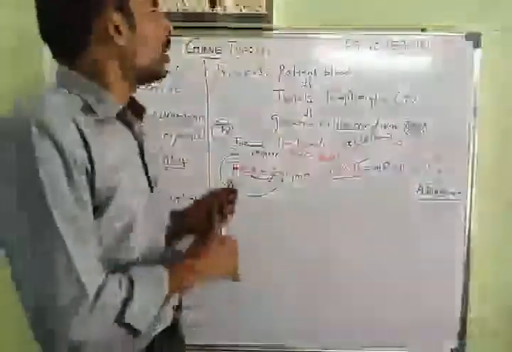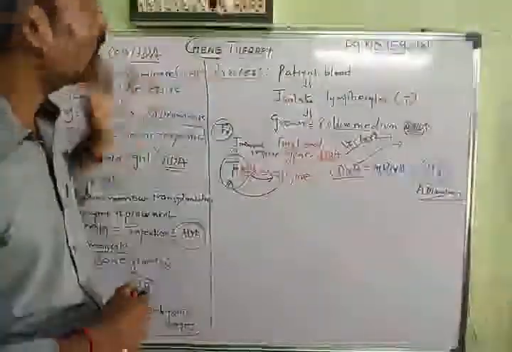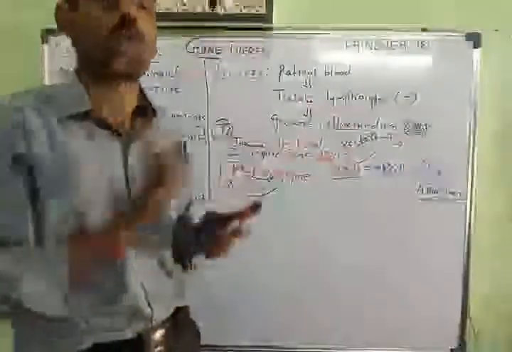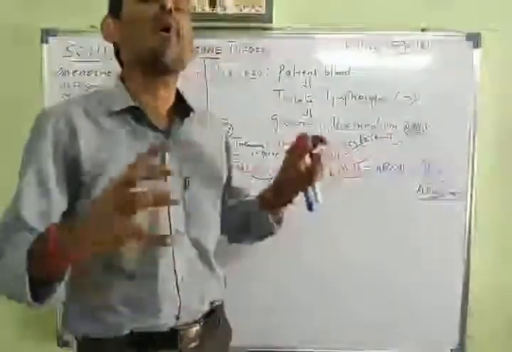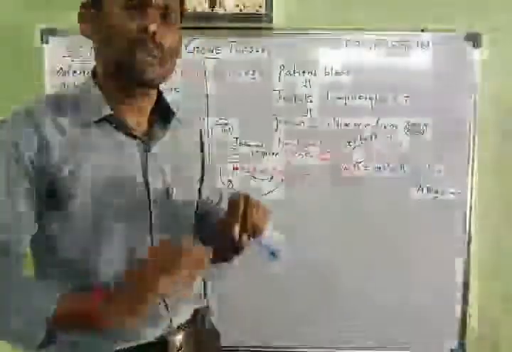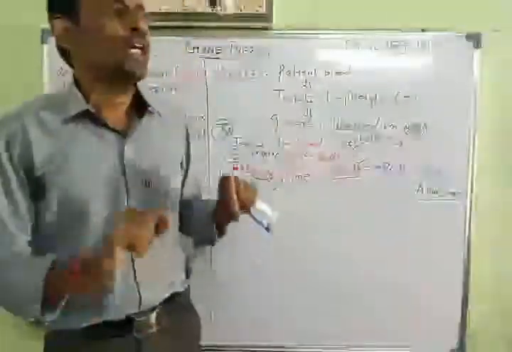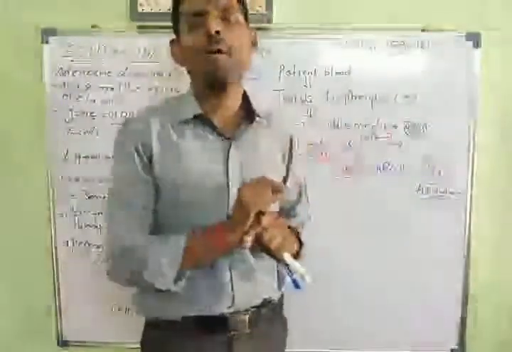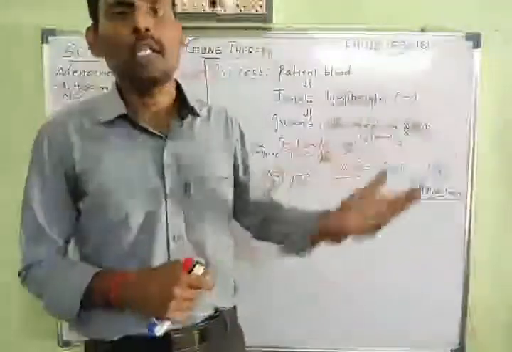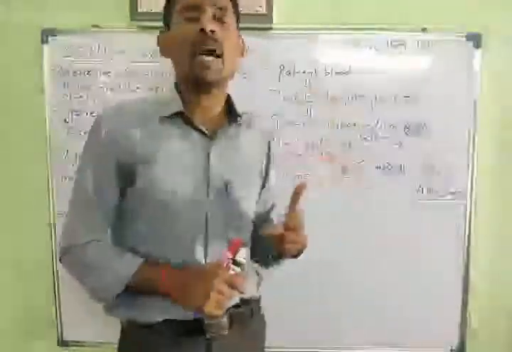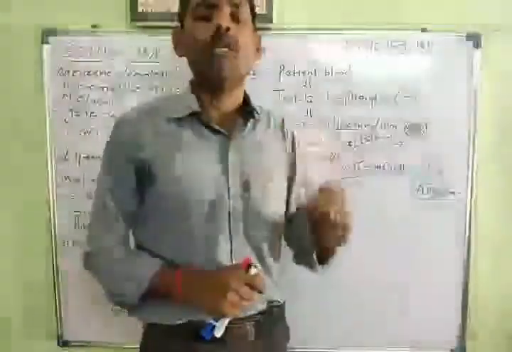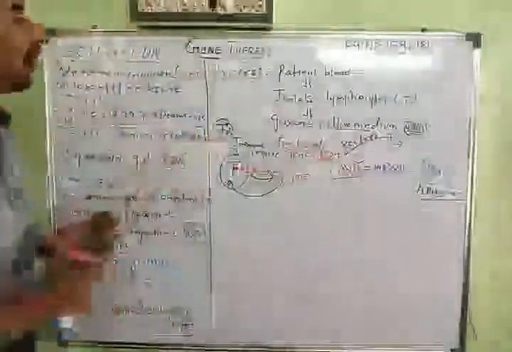If you do all this, the patient will not suffer from SCID, because SCID is a very serious disease. It is severe combined immunodeficiency, also called bubble boy syndrome, where the child's WBC count will be drastically reduced, and if the WBCs are not there, the child will be affected with very serious infections. Any infectious disease will affect that person, and the child will not last more than 10 to 15 years. After that, he will not survive. So this has to be considered a very serious disease, and gene therapy is an excellent option for treating this kind of disease.